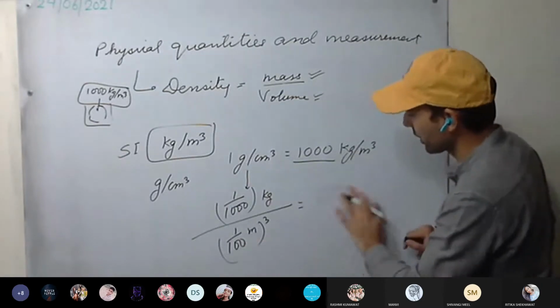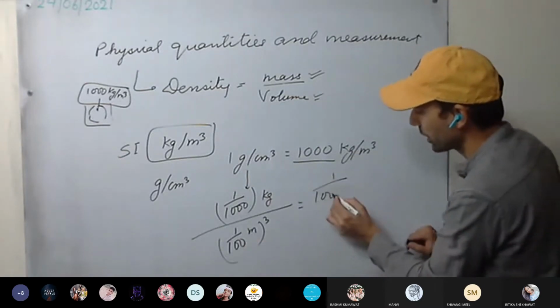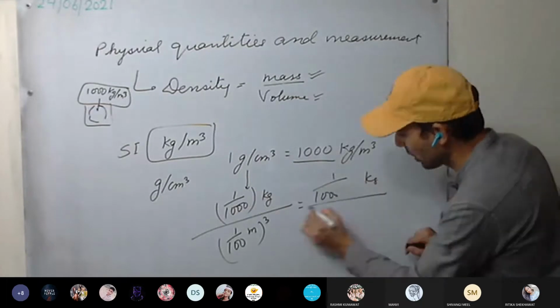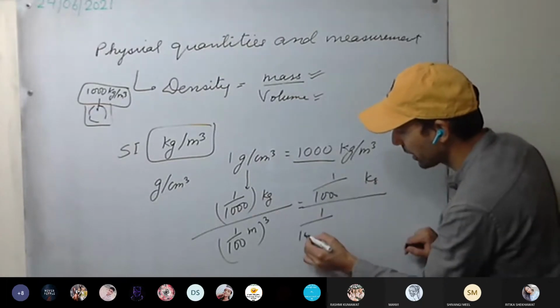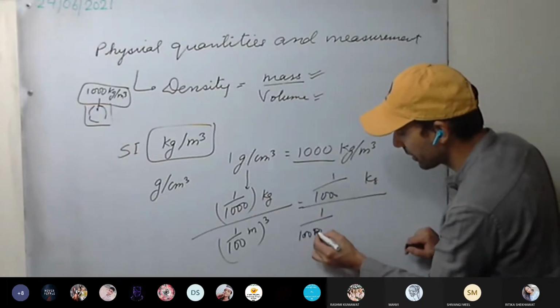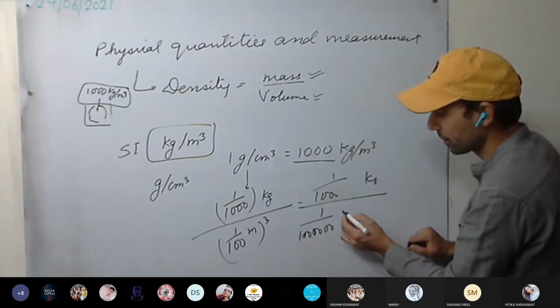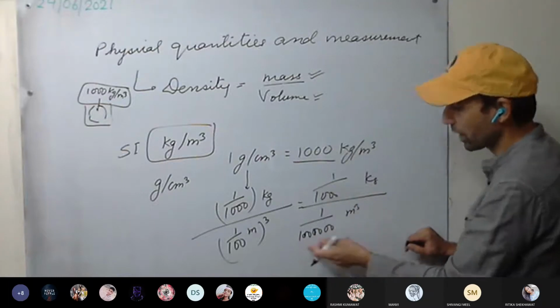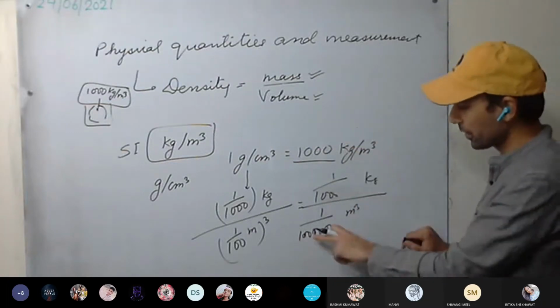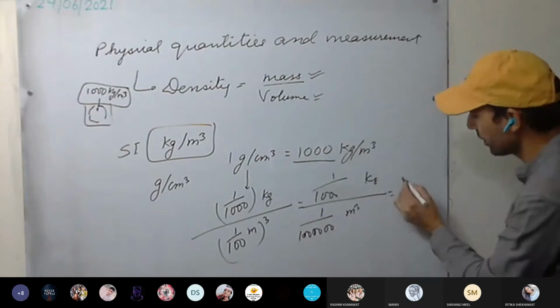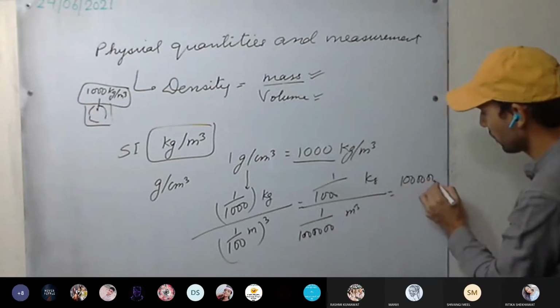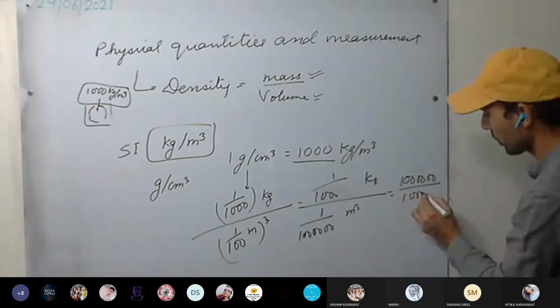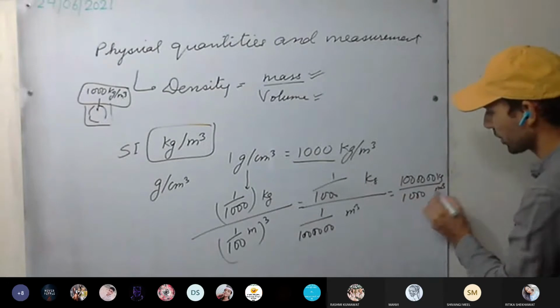One more step you can write: 1 divided by 1000 kg, divided by 1 by 100, 100, 100 meter cube. This will come in the numerator. 3 zeros will be cancelled. Kg per meter cube.